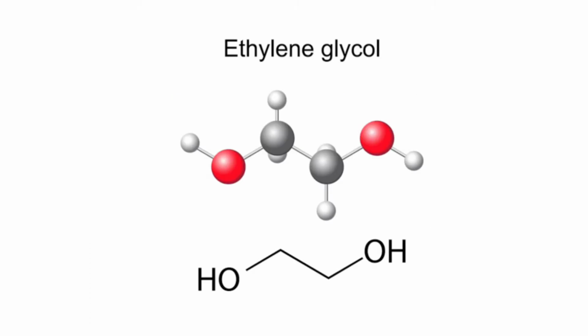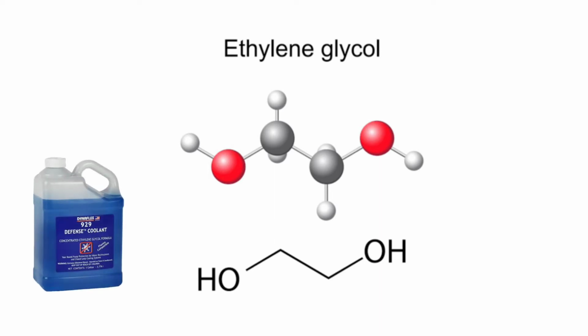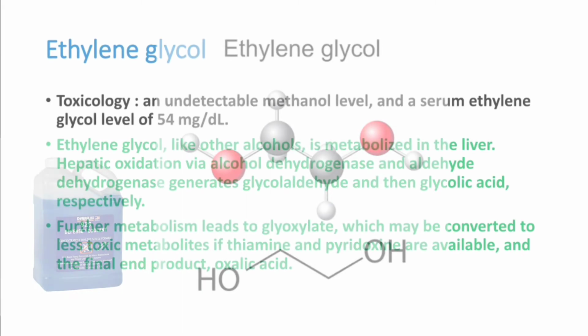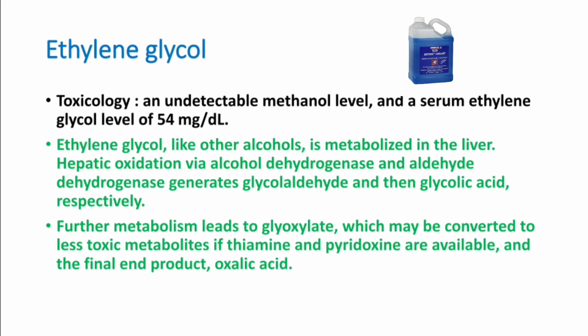His toxicology screening was sent. It shows an undetectable methanol level. There is no methanol in his blood, but serum ethylene glycol level is high, 54 milligram per deciliter. Now we will discuss ethylene glycol. Ethylene glycol is like other alcohols. It is metabolized in the liver, by hepatic oxidation via alcohol dehydrogenase enzyme and aldehyde dehydrogenase enzyme.